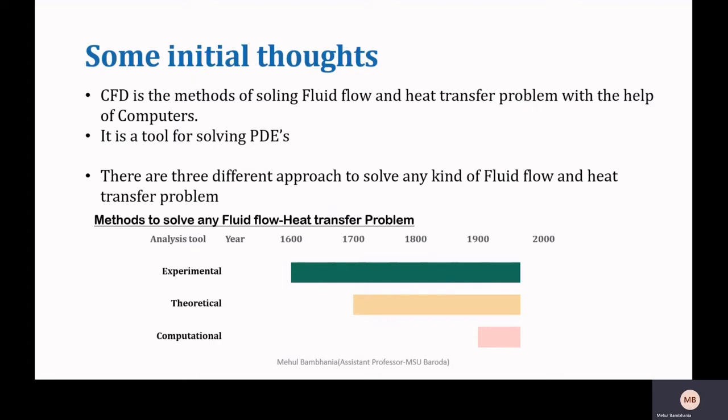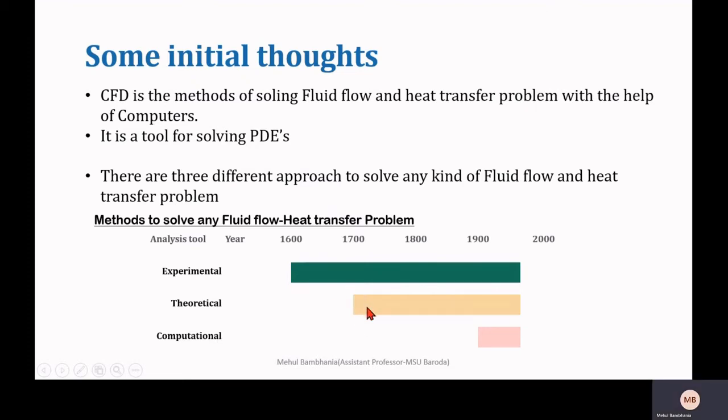That is experimental, theoretical, and the latest one is computational. The time frame is shown over here, which indicates that in the initial era, problems were analyzed with the help of experimental methods.